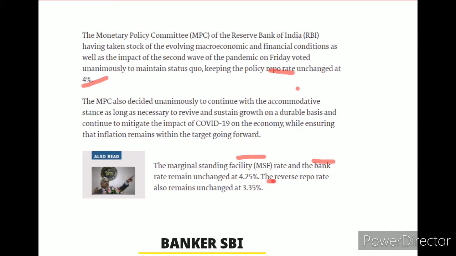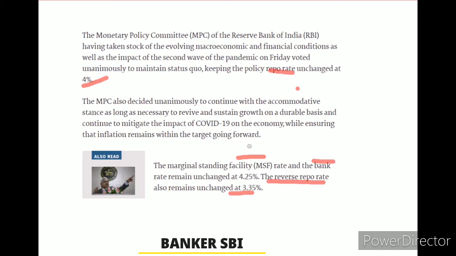The reverse repo rate here is 3.35, guys. This is the June month rate. Reverse repo rate means whenever a bank has a surplus amount, that surplus is deposited with RBI, and RBI gives some interest, that rate is 3.35. Simply, guys, when we have money, we go to the bank and deposit the amount, and the bank gives us interest. The same thing applies between RBI and banks. Repo rate means RBI gives loans to banks. Reverse repo rate means banks deposit the amount with RBI.